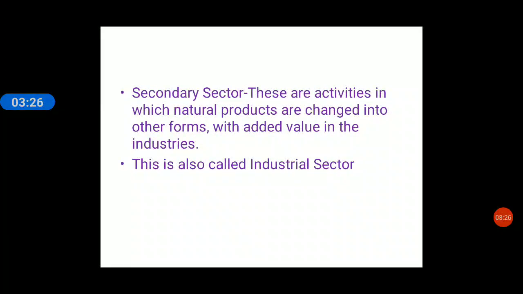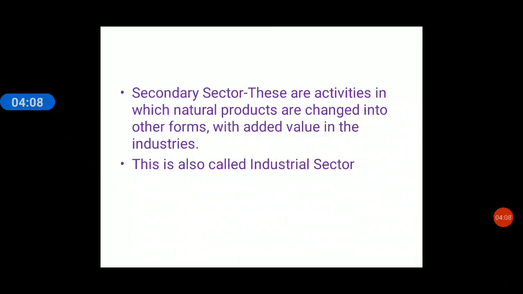The second sector is called the secondary sector. Now what is the secondary sector? These are activities in which natural products are changed into other forms with added value in the industries. In simple words, all the people who are working in the industries are occupied in the secondary sector. Now what do these industries do? The industries add value to the primary product.